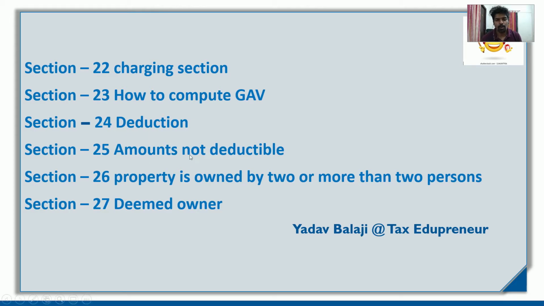Section 25 covers amounts not deductible, meaning if you have done some repair and maintenance, you are not eligible to deduct that amount because you are already claiming it under section 24. Then, when a property is owned by two or more persons, how to deal with that, and deemed owner. So this is about the income from house property sections, covering 22 to 27.